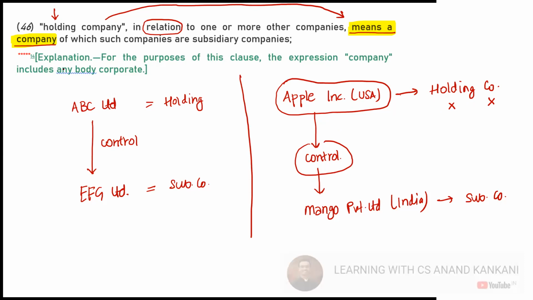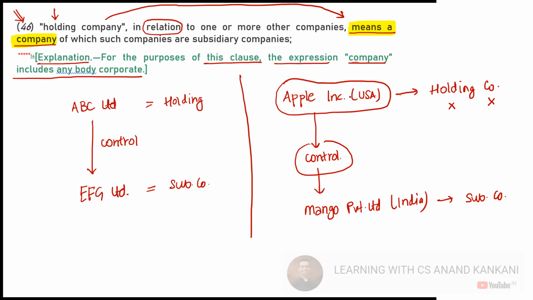Therefore, this loophole was plugged and we had an explanation added in 2017, which says that only for the definition of holding company, for the definition of this clause, the expression company includes any body corporate. Now, is Apple Inc. a body corporate?